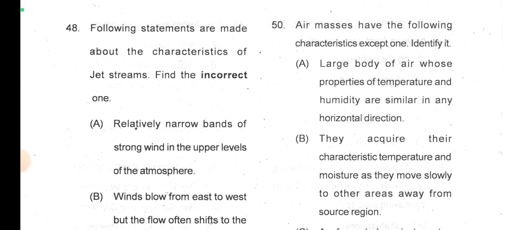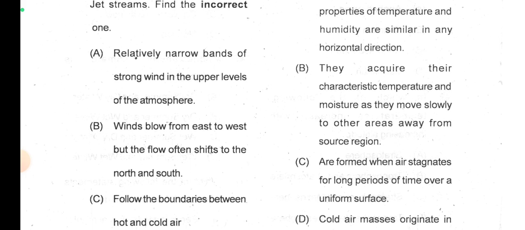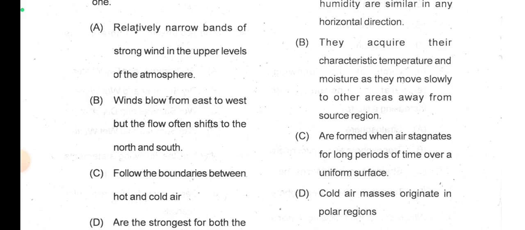Following statements are made about the characteristics of jet streams. Find the incorrect one. Okay, relatively narrow bands of strong wind in the upper levels of the atmosphere. Yes, winds blow from east to west, but the flow often shifts to the north and south. Jet stream, east to west, or west to east.